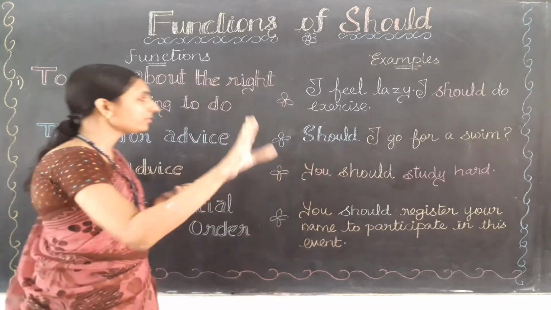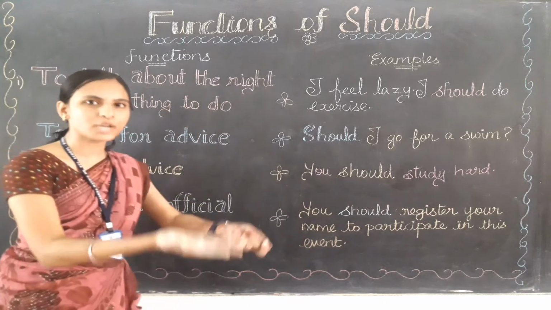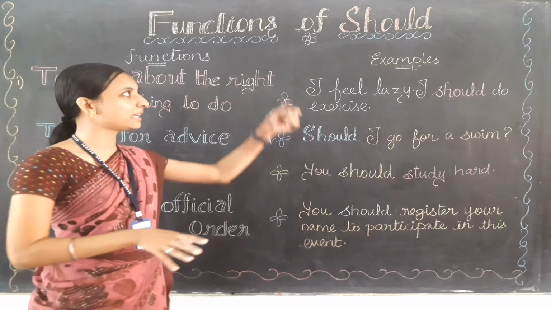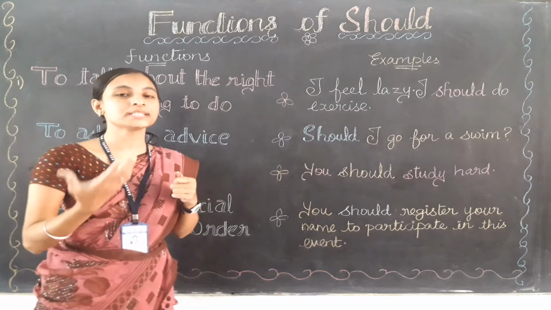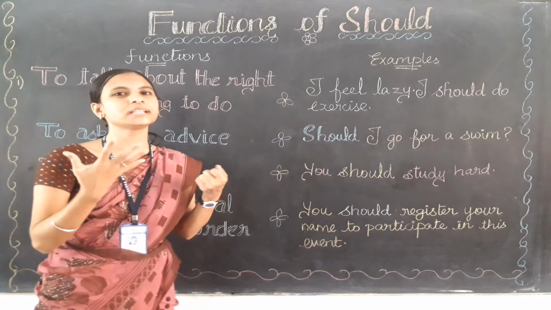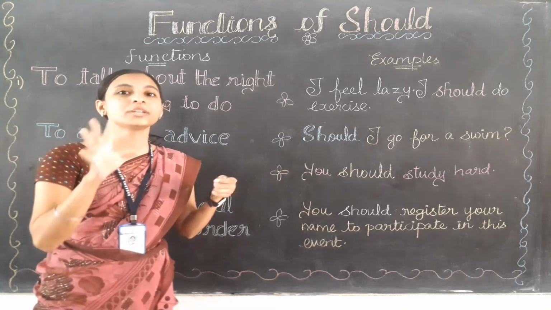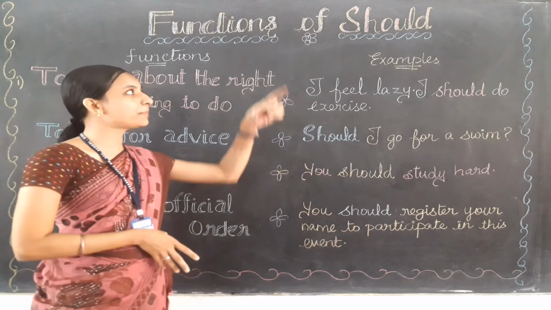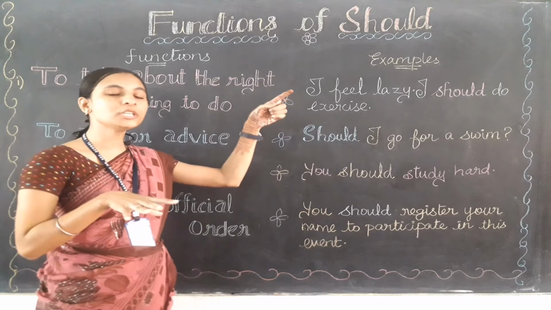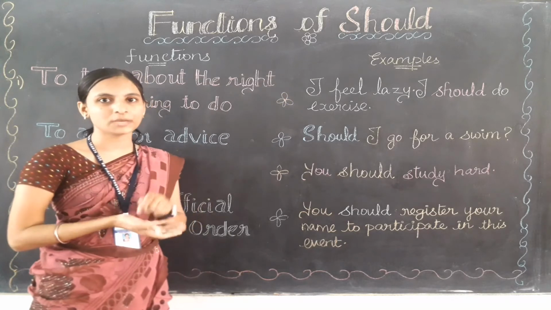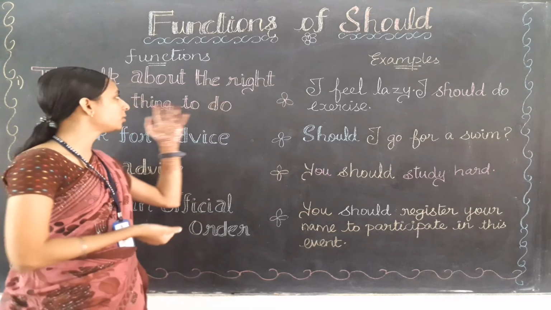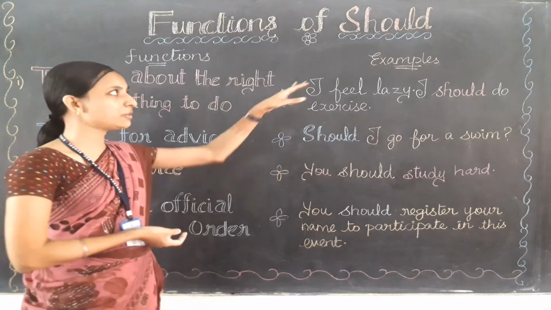So when we are talking about the right thing which we are going to do, we can use should. In other words, it means we are going to do it as a compulsion only. When you are going to do must, in those places we use should only. So when we are talking about the right thing to do, we use should.